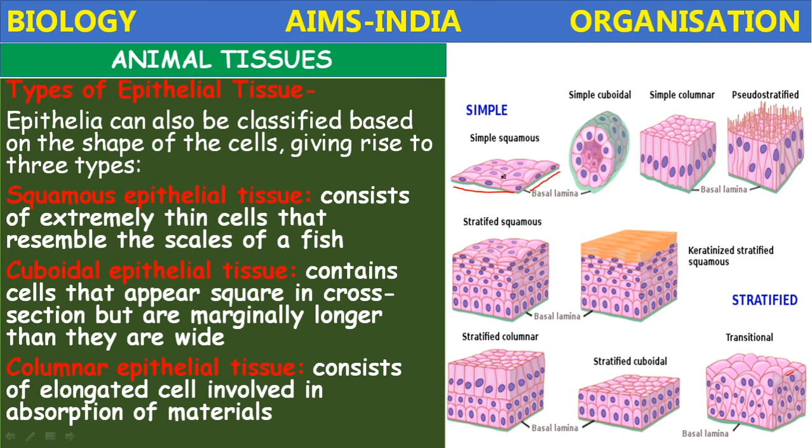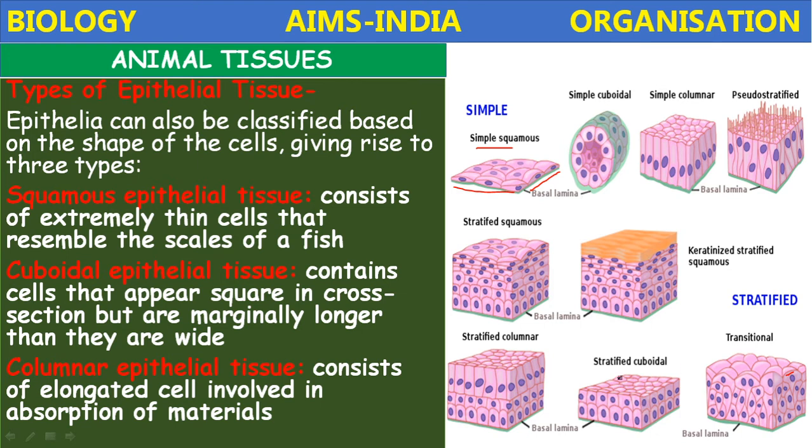Okay, they are extremely thin, resembling the scales of a fish. Then it is called a simple squamous epithelium or simply squamous epithelium. Next, cuboidal epithelium. So this is the cuboidal epithelium.